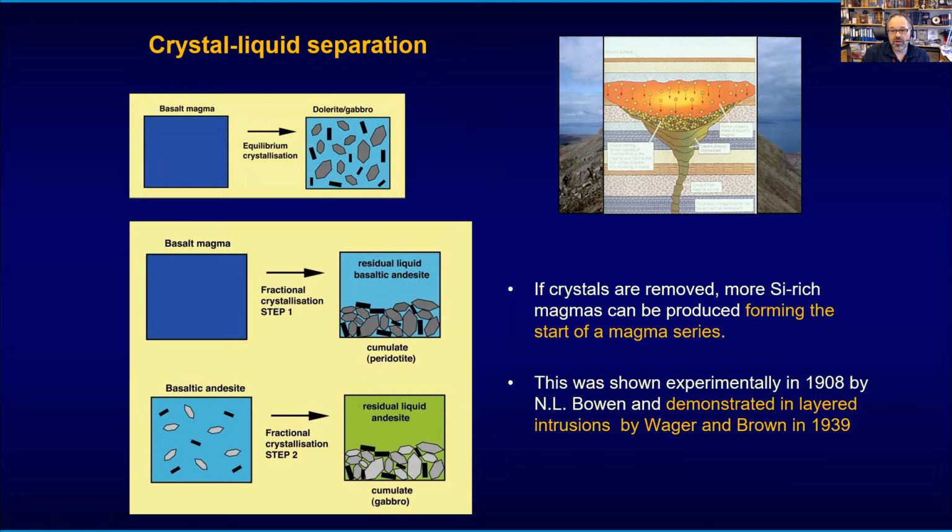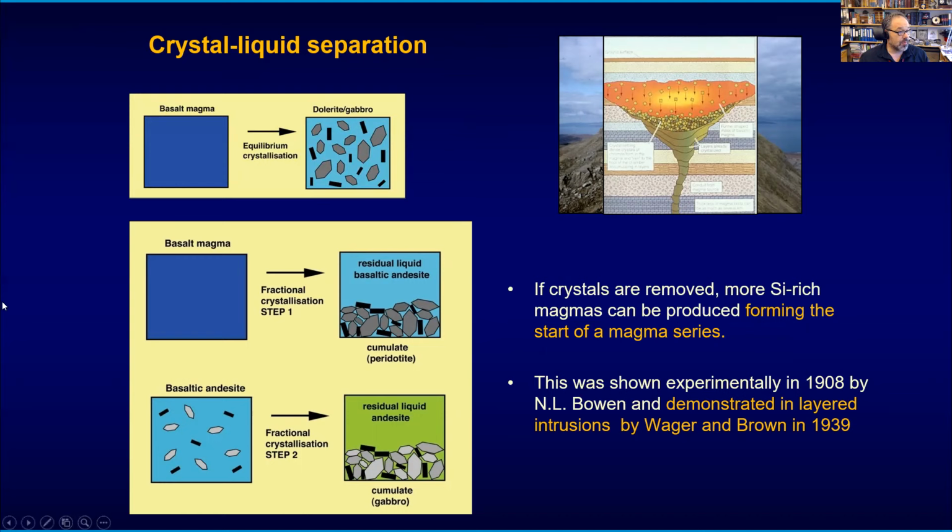But if we start to remove crystals, then we can change the liquid, and that's important here. Here we have, for example, olivine crystals and pyroxene crystals, and if we segregate them out, we will have a liquid that is different from the starting composition. This residual liquid, that might then be a basaltic andesite, would have produced a cumulate of mainly olivine and some other minerals that would be a peridotite.